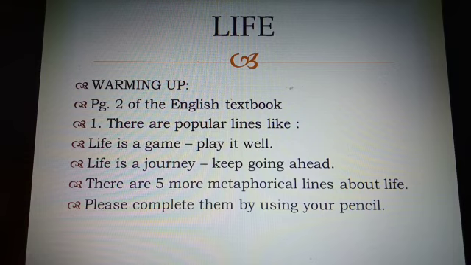Question number 1. There are many popular lines like, life is a game, play it well. Life is a journey, keep going ahead. Two are already listed out in your textbook. Then they have given us: discuss and write a few more metaphorical lines about life. So there are 5 lines given. You have to write down according to you what life is compared to.